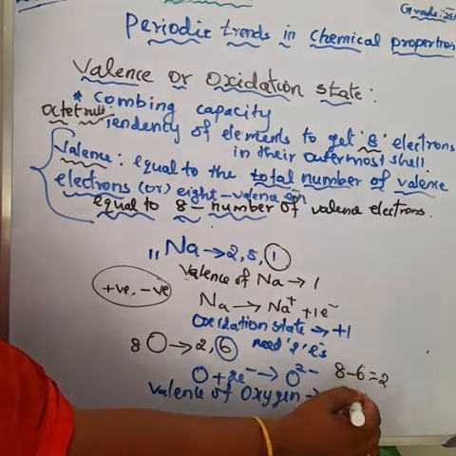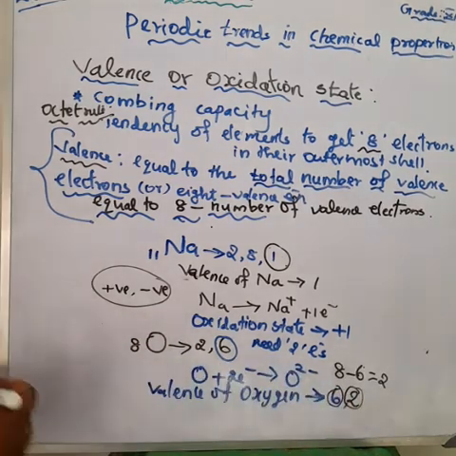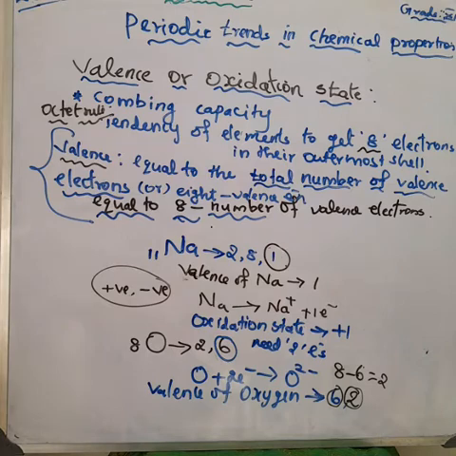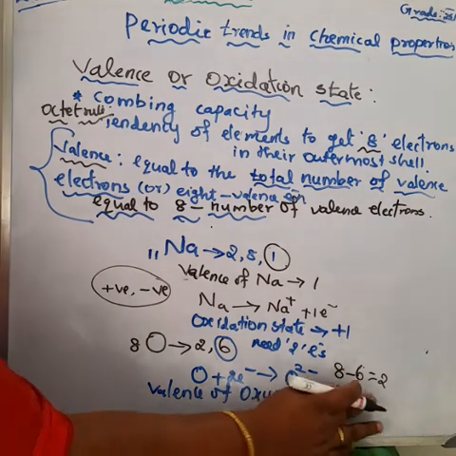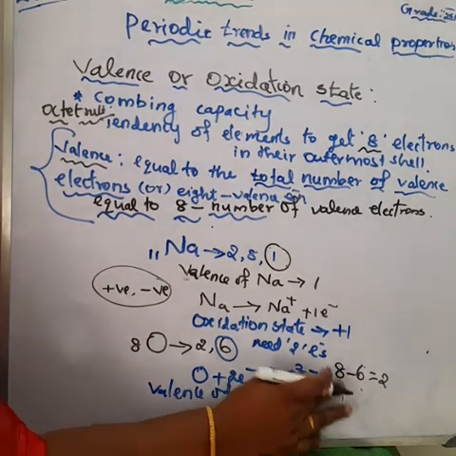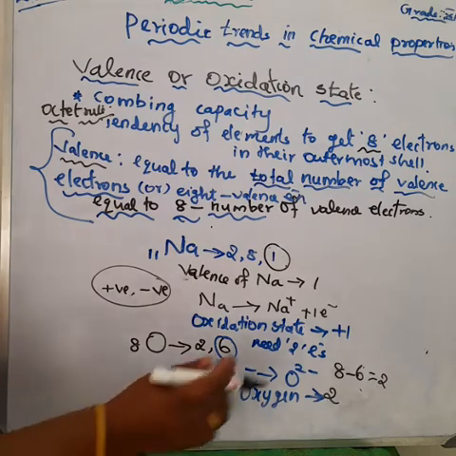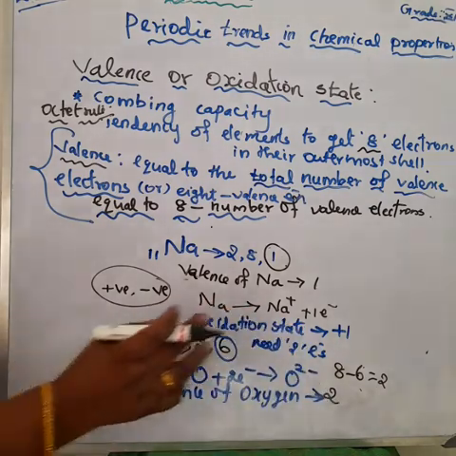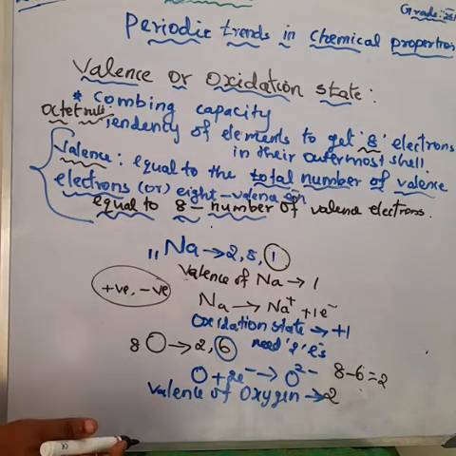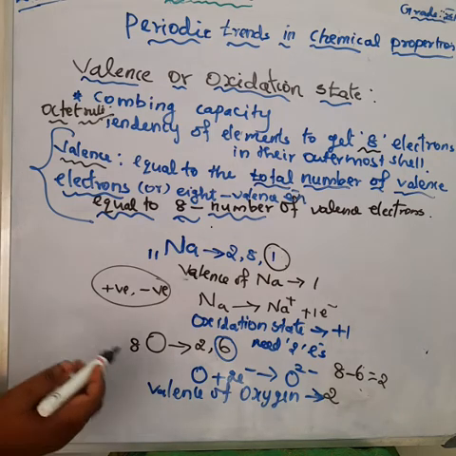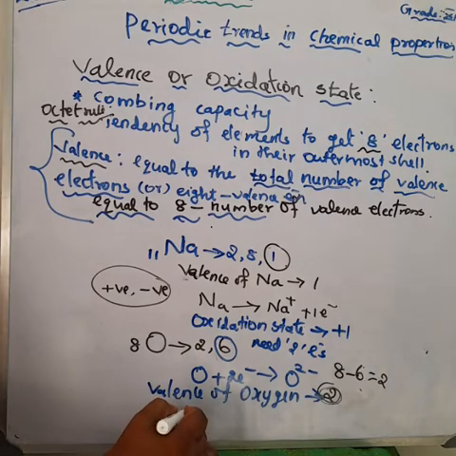So we can take either 6 or 2 as valence. But the priority is given to 2 for the oxygen atom, because of its combining capacity: it needs 2 electrons to get the stable configuration. So this is the lesser, smaller value, 2. So for all the reactions we can consider 2 as the valence for the oxygen atom.